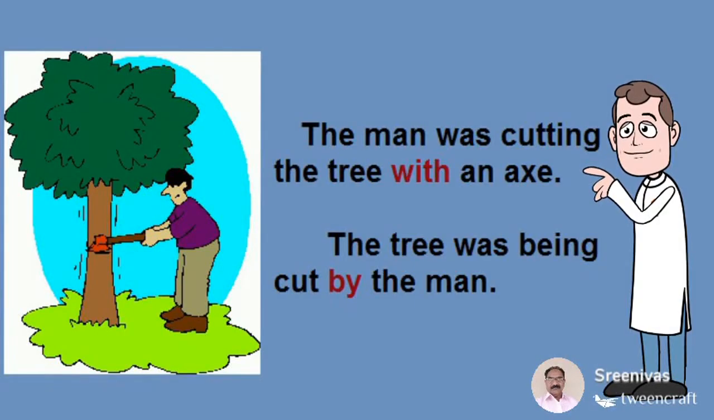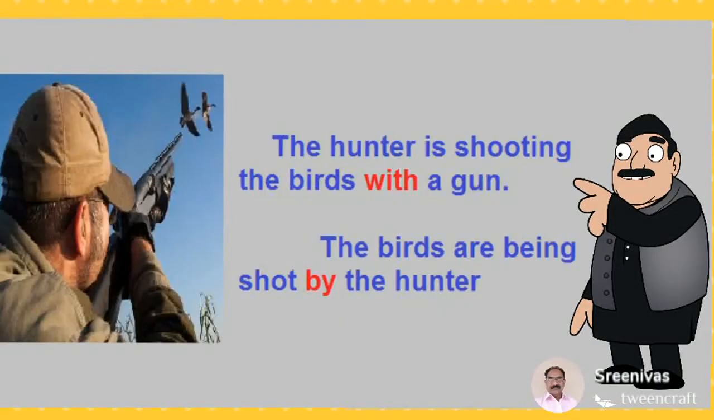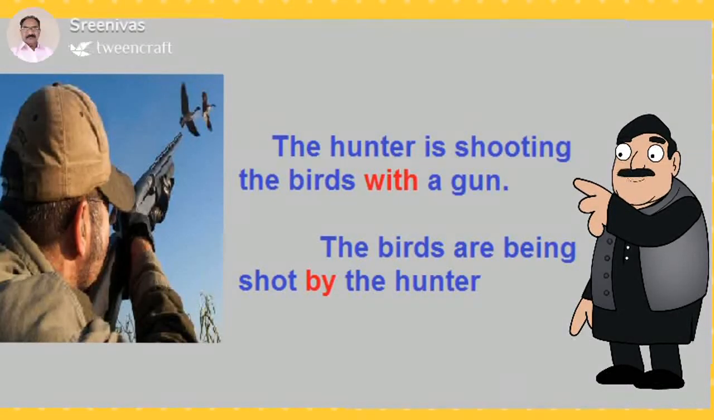The man was cutting the tree with an axe. The tree was being cut by the man. The hunter is shooting the birds with a gun. The birds are being shot by the hunter.